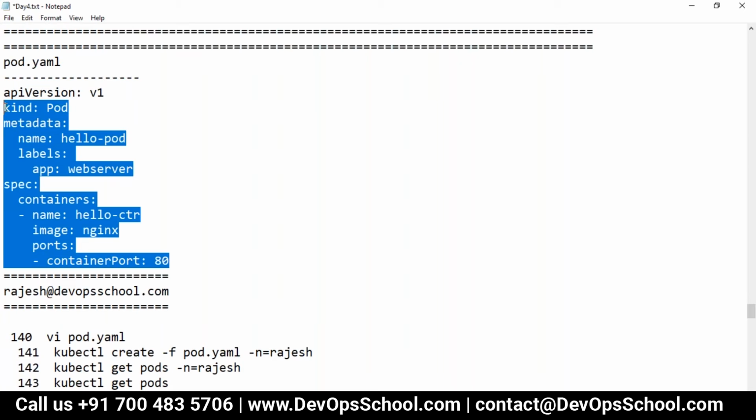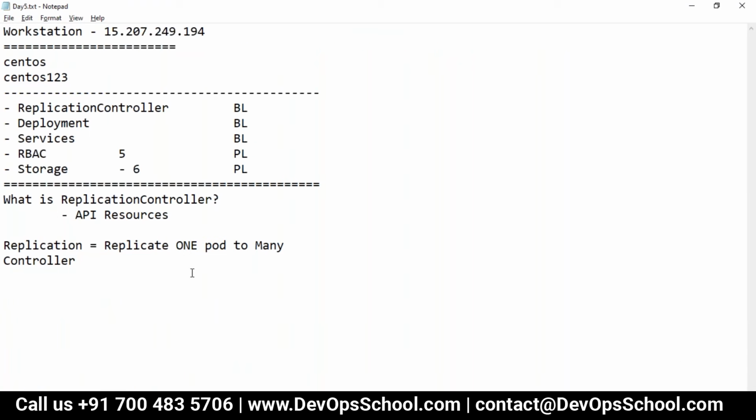Will you be able to run this in a loop? No. Remember, this is a declarative language. There are no iterations and things like that in YAML. So for iterations you have to use something else. If you want multiple pods, you have to use this resource. This can help you replicate as many as you want.